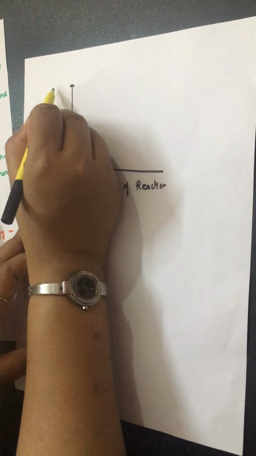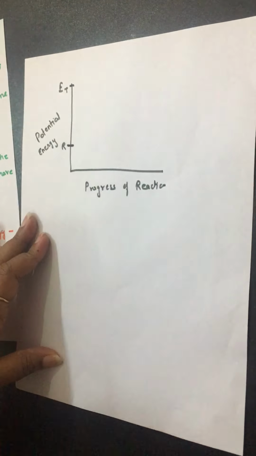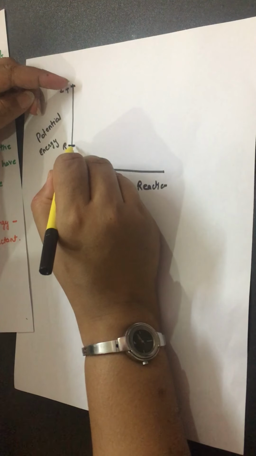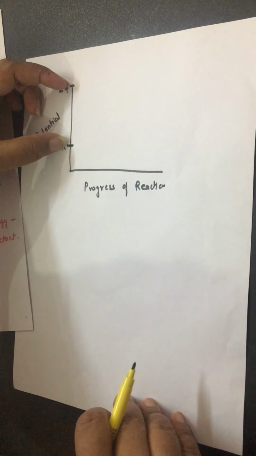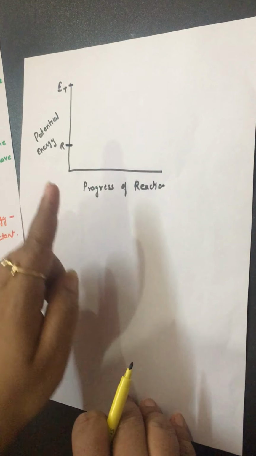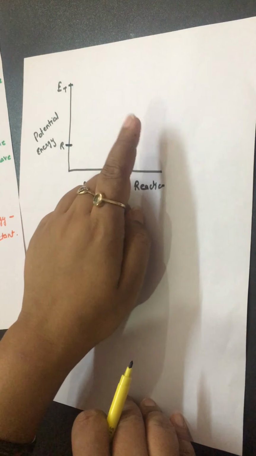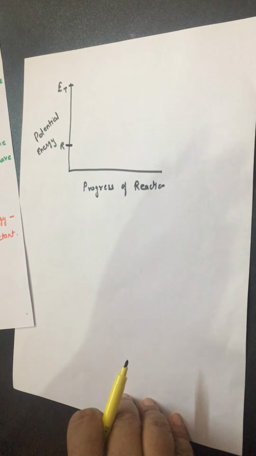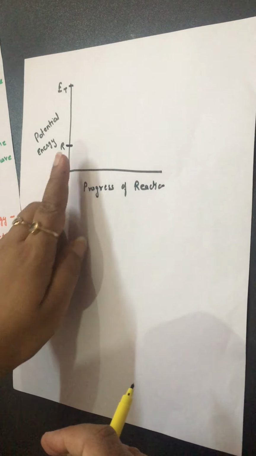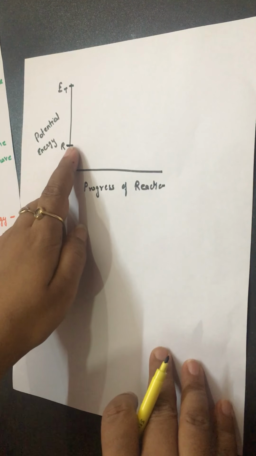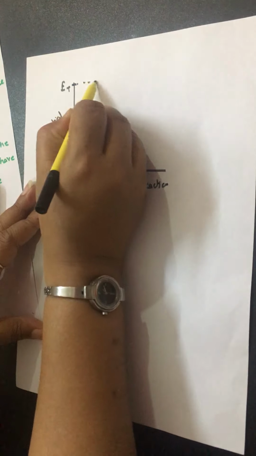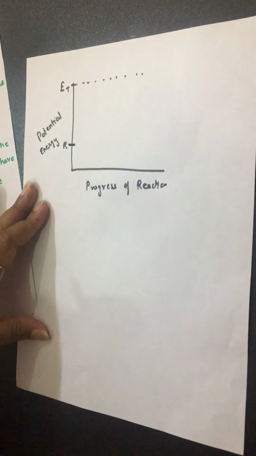I am saying this is the threshold energy value. It means the reactant has to move up to this level. Only then will the activated complex, the transition state, be formed, and this transition state will convert into the product. It means we have to heat up, or provide energy to, the reactant so that the energy of the reactant rises up to this value, up to this level. That's clear.